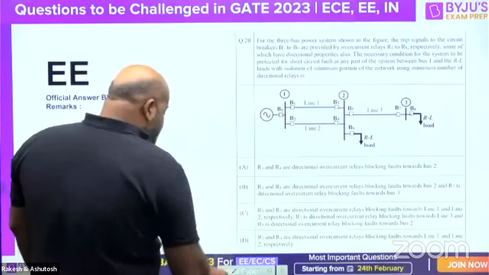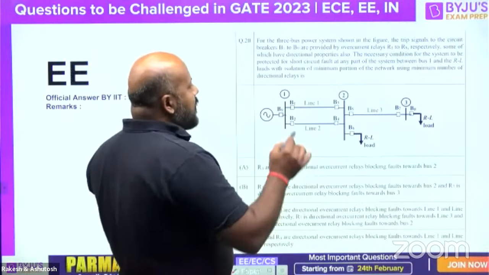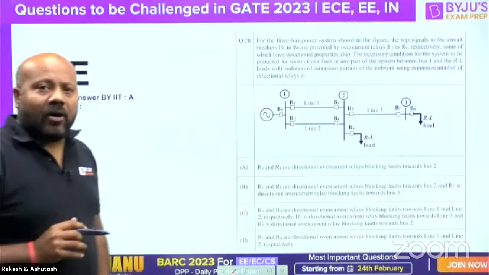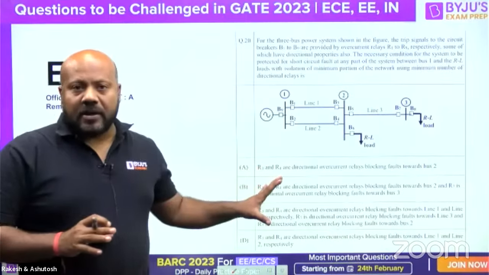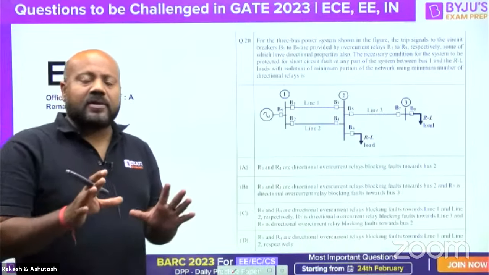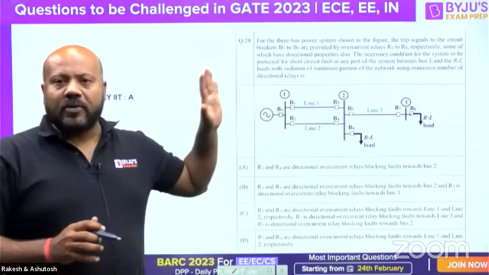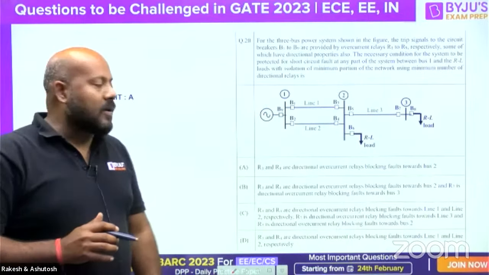This relay question is basically talking about what is the minimum number of directional relays which are going to be used, and the options are quite confusing. Why are the options confusing? Because of the number of times you have seen the question. I'm not going to read the question. I hope you understand this question I'm going to talk about.